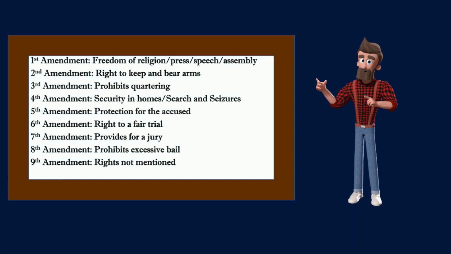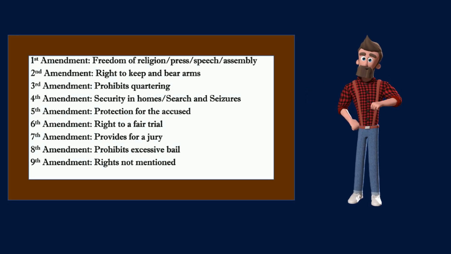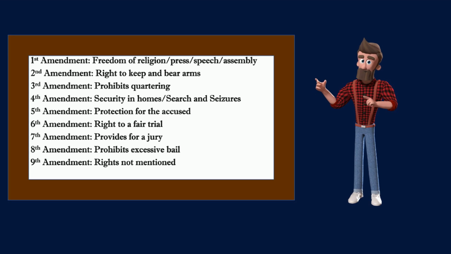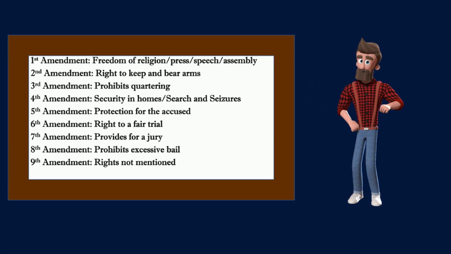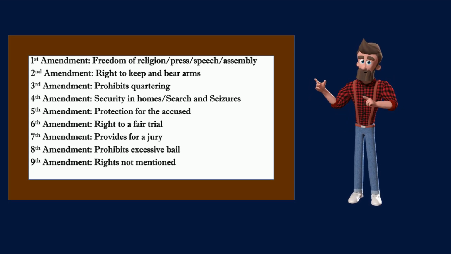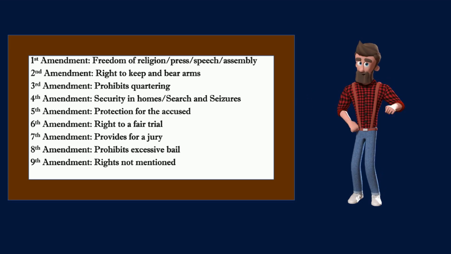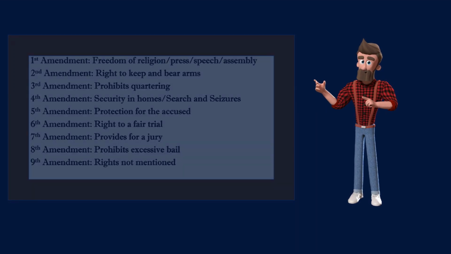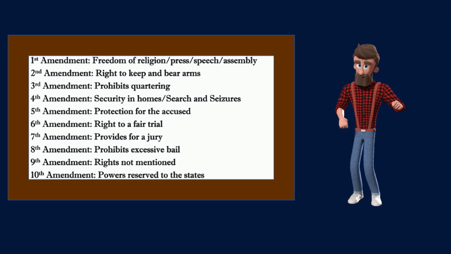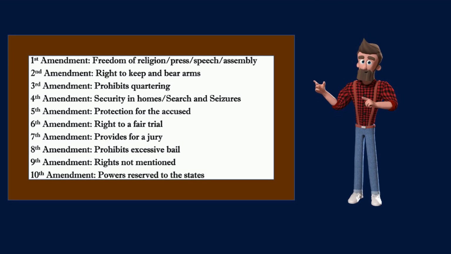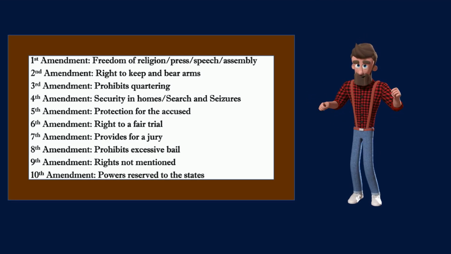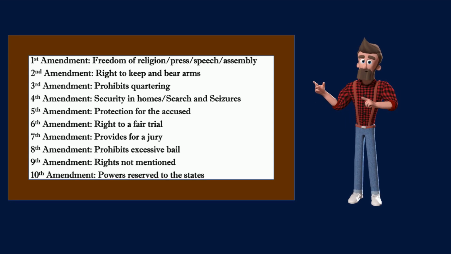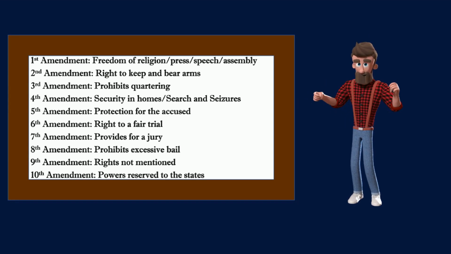The Ninth Amendment's purpose is in preventing the loss of rights that were not listed in the Constitution, and it states, "The enumeration in the Constitution, of certain rights, shall not be construed to deny or disparage others retained by the people." The Tenth Amendment states, "The powers not delegated to the United States by the Constitution, nor prohibited by it to the states, are reserved to the states respectively, or to the people."